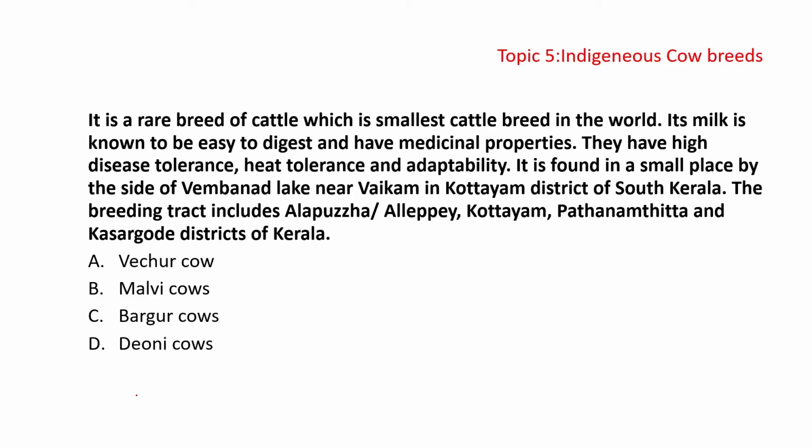So based on that, let's see the last question we have. It is a rare breed of cattle which is the smallest cattle breed in the world. Its milk is known to be easy to digest. Keep in mind the keywords that have been used. It has medicinal properties, because UPSC can ask such significant aspects of this cow as statements 1, 2, 3, 4, etc. They have high disease tolerance, heat tolerance, and adaptability. It is found in a small place by the side of Vembanad lake near Vaikom in Kottayam district of South Kerala. The breeding tract includes Alappuzha, Kottayam, Pathanamthitta, and Kasaragod districts of Kerala.